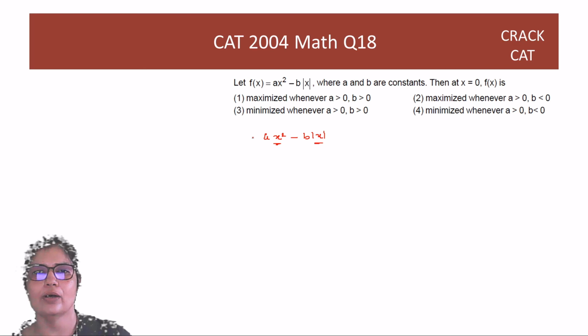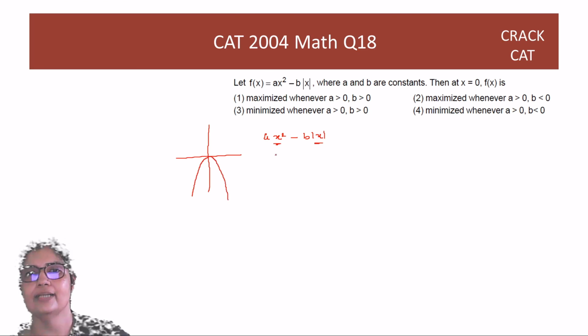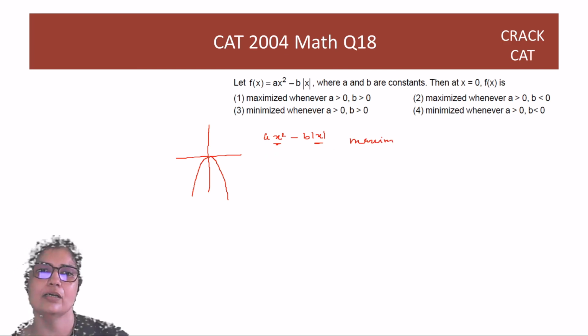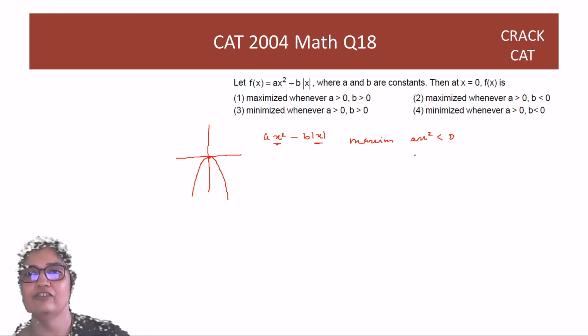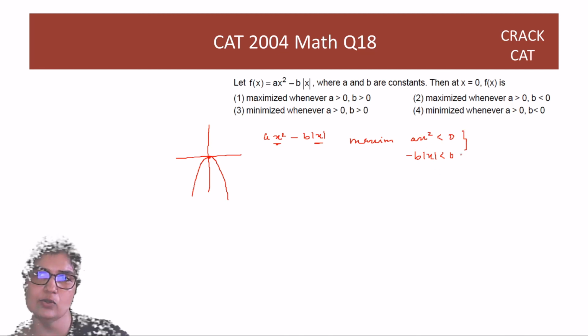Okay? So either this function is maximized when a is negative and b is positive. So you have two negative numbers, you'll have something like this. Right? So it is maximized at 0 because then 0 is the greatest value, right? Because if a is negative, ax square will be negative, and if b is positive, then minus b mod x will be negative. So at x equal to 0, this will be 0, otherwise it is going to be negative.